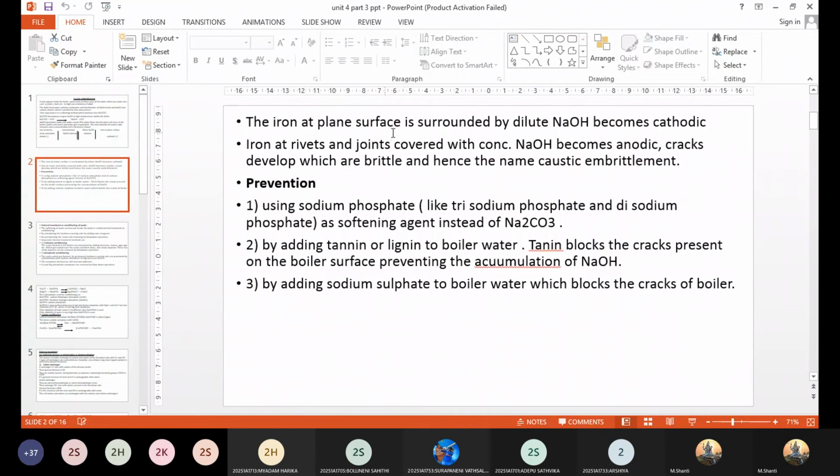Obviously the iron at the plain surface, since it is surrounded by dilute sodium hydroxide, becomes cathodic, and there the damage caused is less. Whereas the regions of the iron like rivets and joints have a high amount of sodium hydroxide, so the damage is greater, and this ultimately results in the boiler trouble called caustic embrittlement.